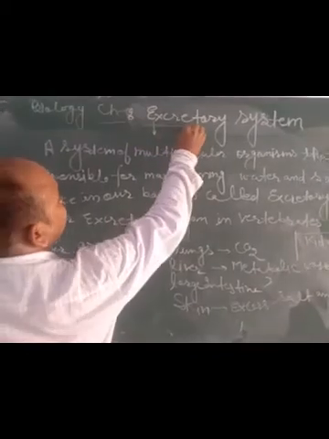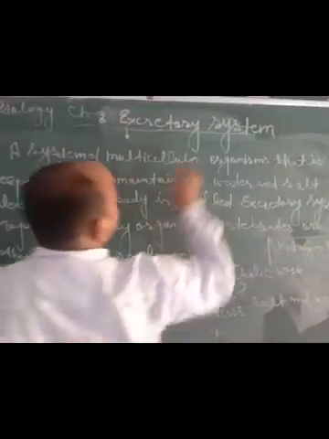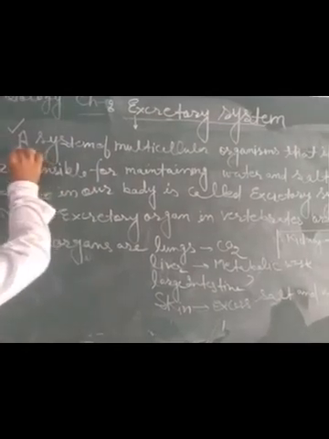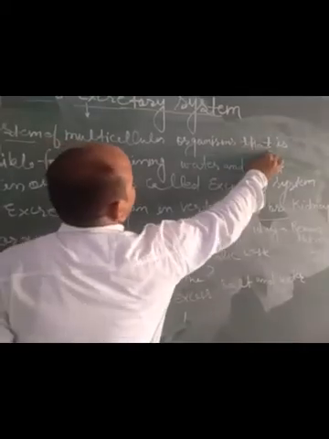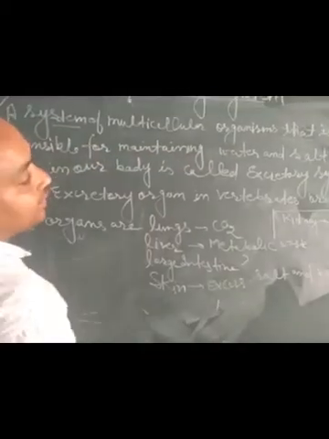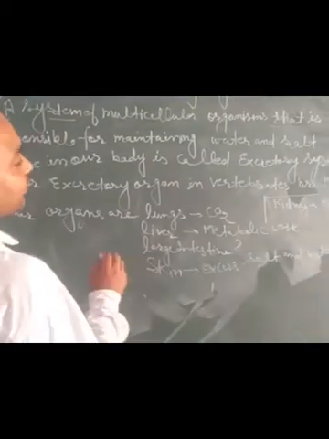Discuss the chapter excretory system of class 10. What do you mean by the term excretory system? We know that different parts of our body are involved in the process of excretion. A system of multicellular organs in vertebrates, meaning animals that have a backbone, that is responsible for maintaining water and salt balance in our body is called the excretory system.